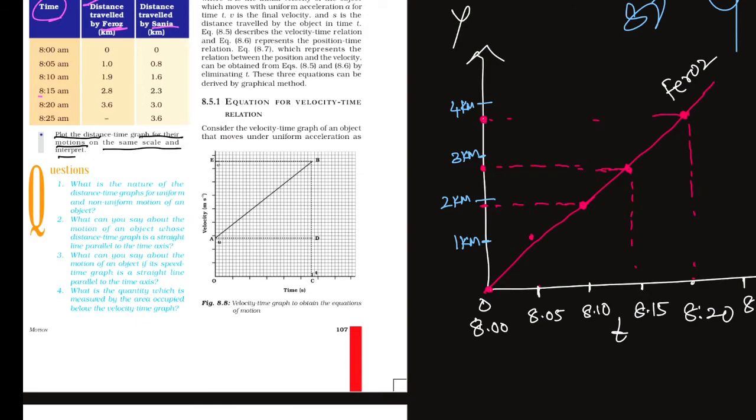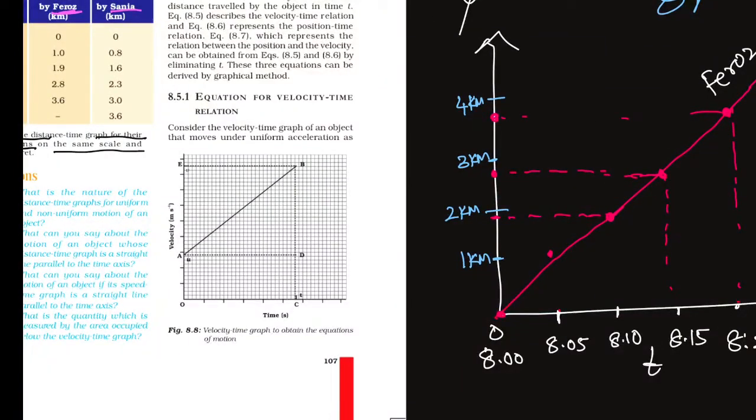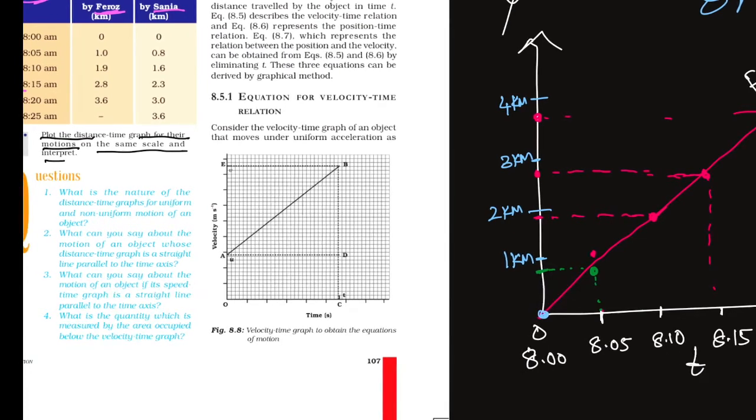Next, coming to Sania. At 0, 0 is there, the starting point, and after 5 minutes she covered 0.8 kilometers. Here, children, here 0.8 kilometers. Next, after 5 minutes, 1.6. Here, this is 1.6.